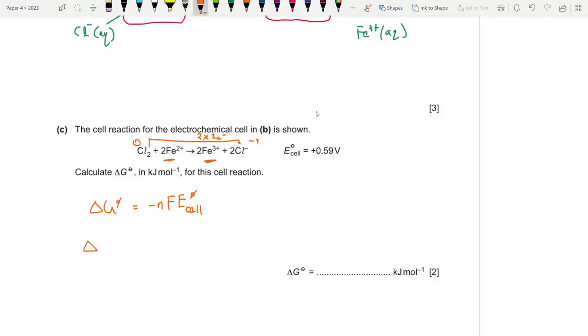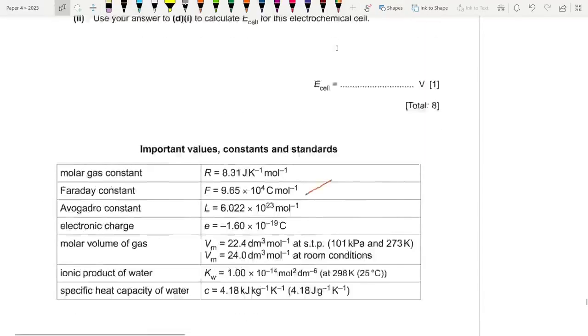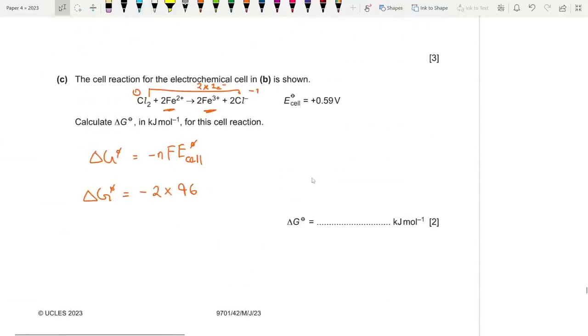So let's just find out del G. So we have a minus sign. n should be 2 because 2 electrons were transferred, and the value of F is given over here. It is actually 96,500, which you should have memorized, honestly. 96,500. And the E cell for this equation is plus 0.59. So 0.59 times 96,500 times minus 2 gives you a value of minus 113870. So this is in joules, by the way. The answer that you will get is in joules.